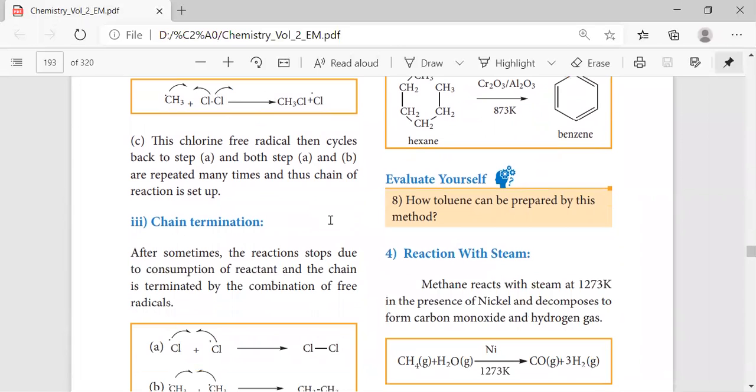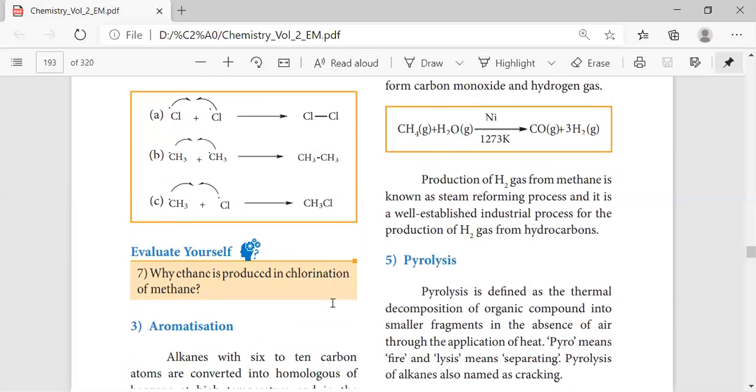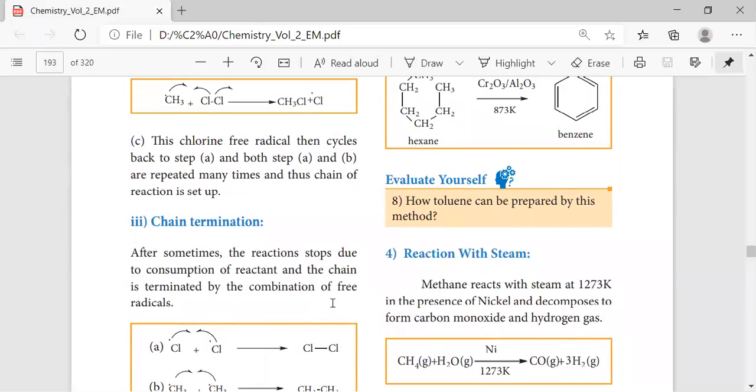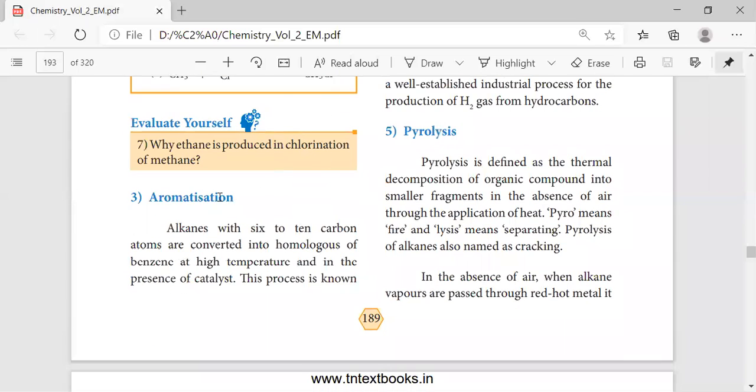Okay, the next step is chain termination. In termination, two chlorine radicals will lead to the formation of a bond. Again, methyl radicals combine to form ethane. A methyl group with a radical will also form a methyl radical group. So this is said to be the chain termination. This will be the mechanism of the alkane.